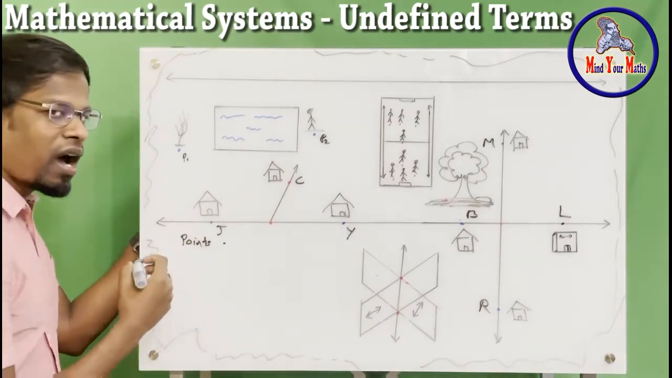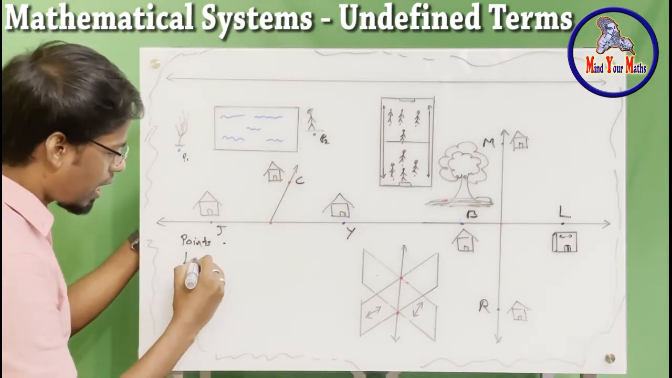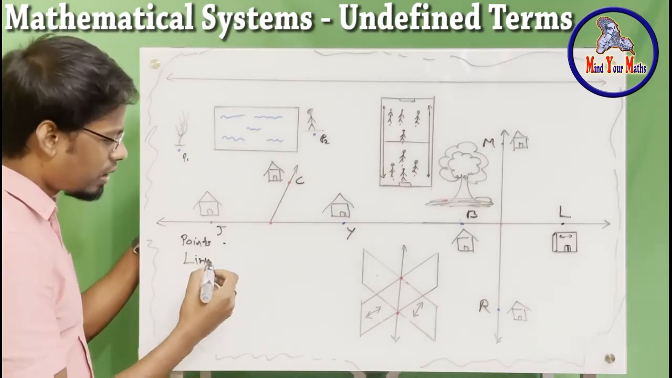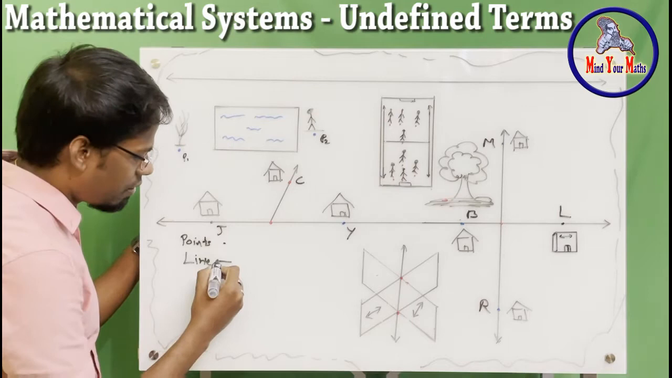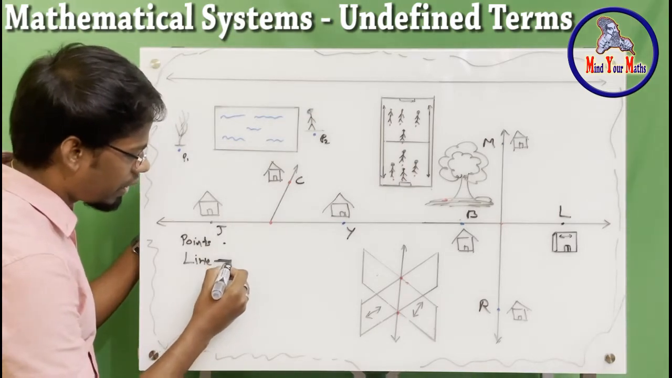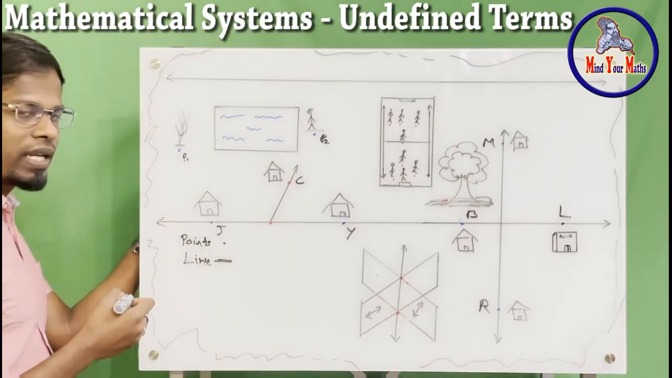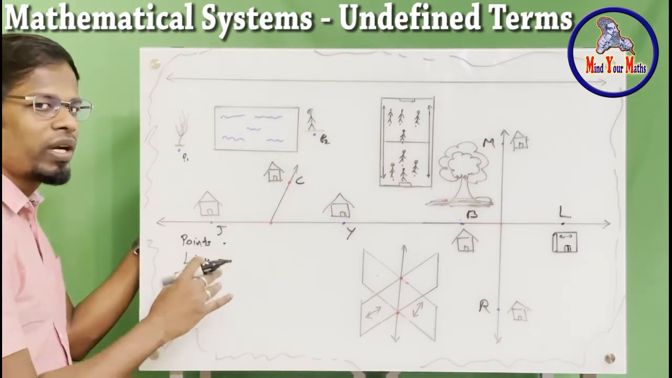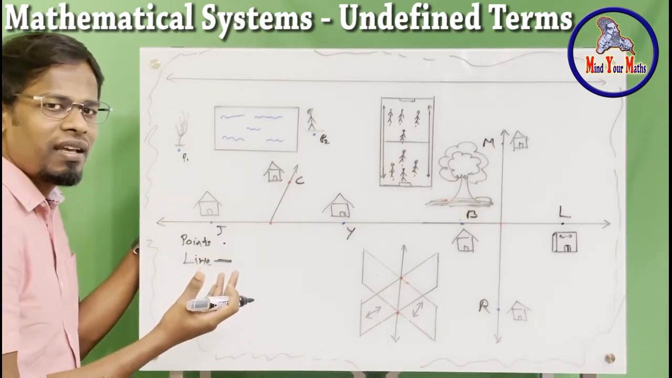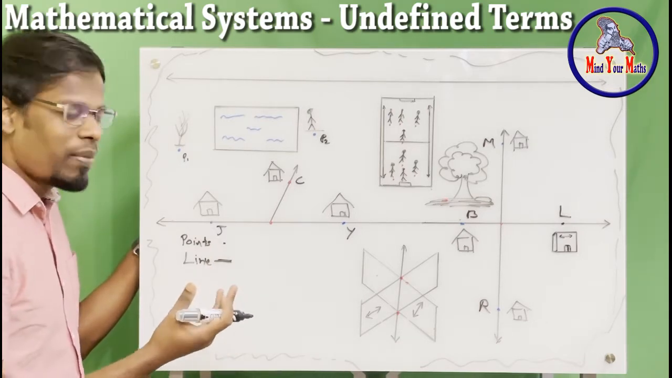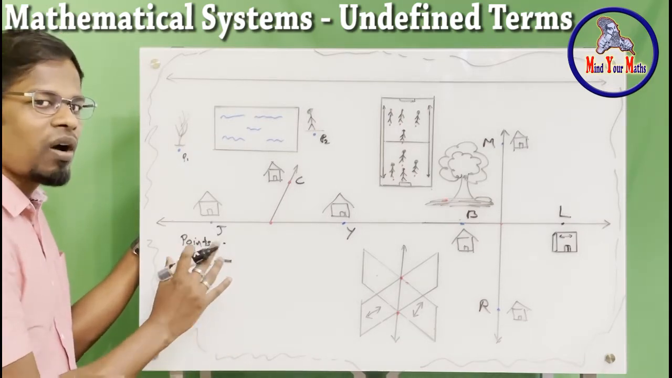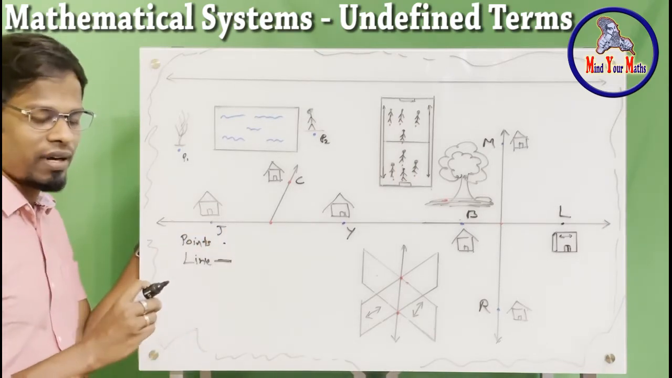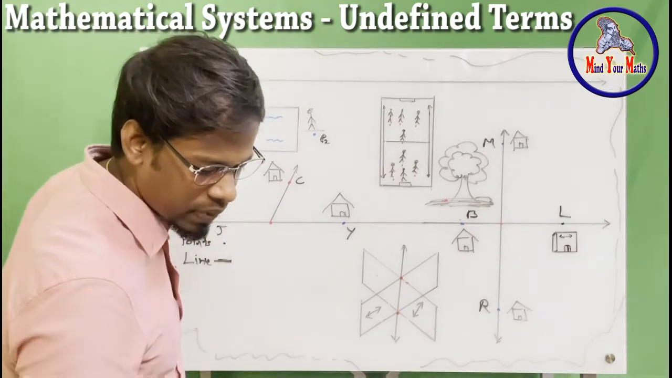Now, the next undefined term is line. Lines are represented using a straight line. Got it? Okay, now let me read the description. We cannot define a line. What is a line? A line is a line, right? But we can describe what a line is made of. Let me read it out for you.